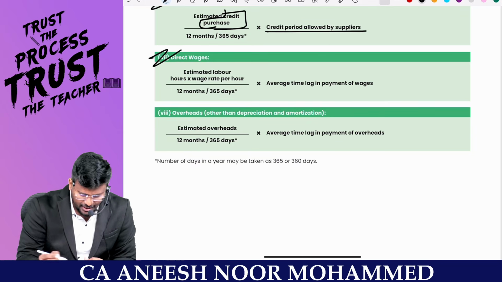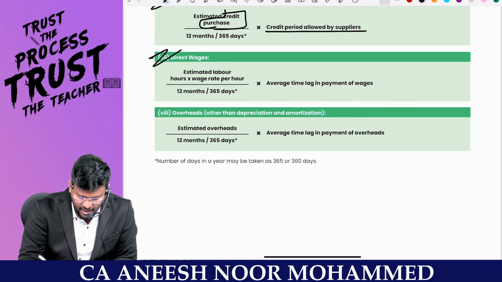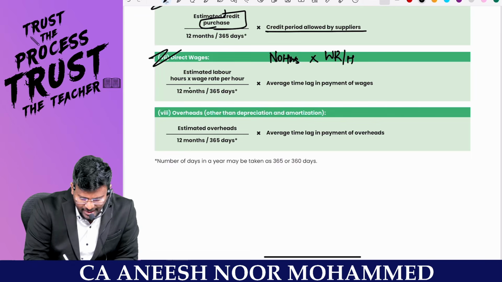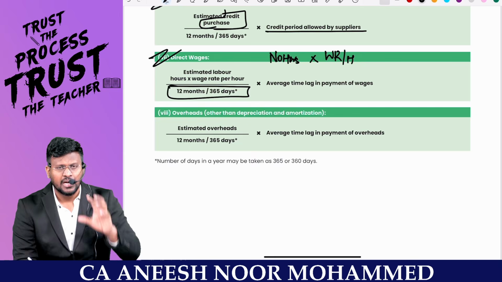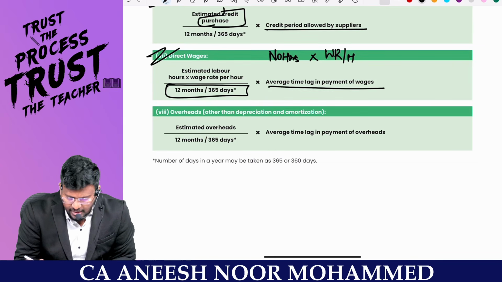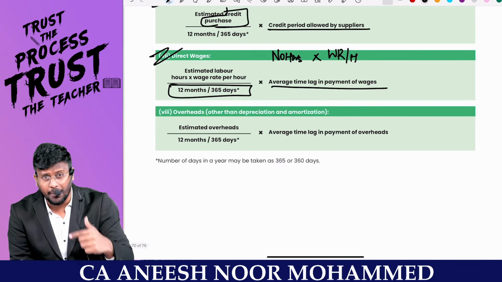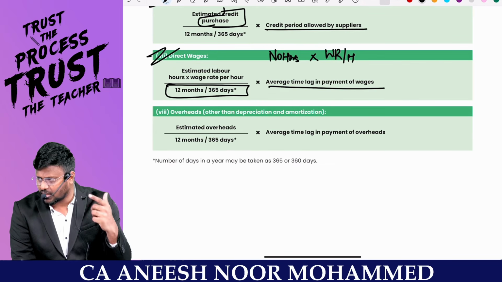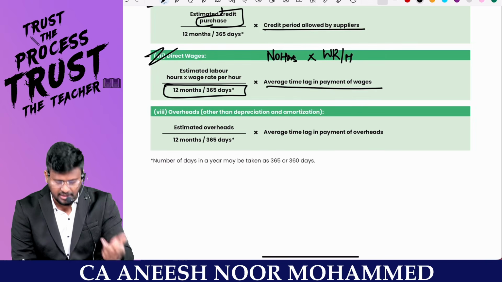With regard to direct wages, very simple: estimated labor hours, how many hours they are going to manufacture, into the wage rate per hour, my dear lovable students, divided by 12 months or 365 days. So we will get the monthly labor cost, into the average time lag in the payment of wages, whether we are going to pay with a delay of half a month or 1 month. I believe that whatever questions you have solved are coming back to your head.